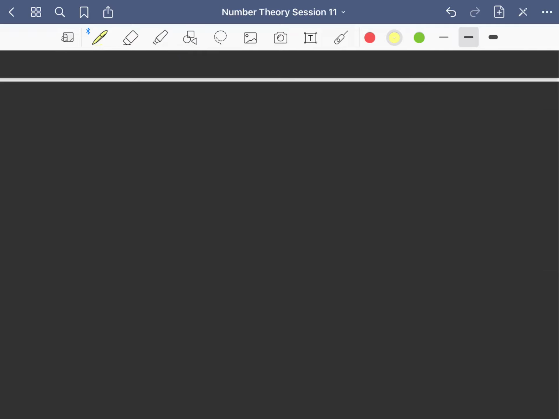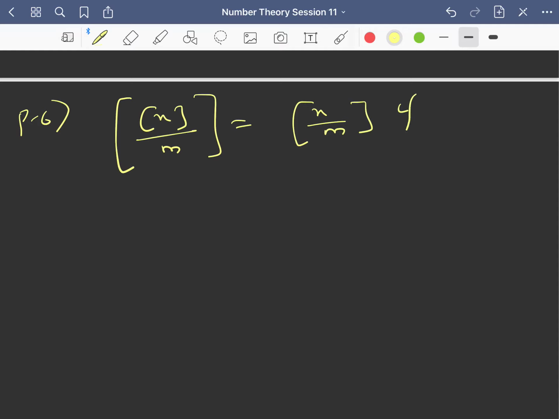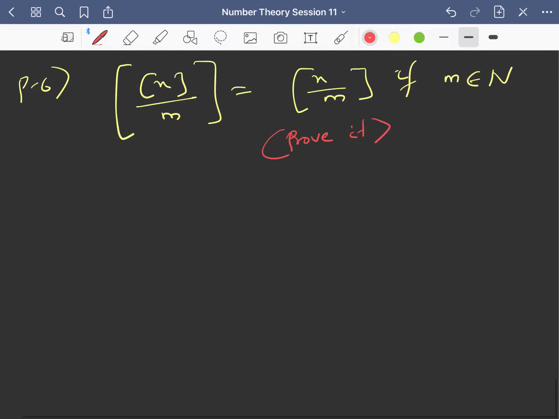Next, if you have the greatest integer of the greatest integer of x by m, you can write this simply as the greatest integer of x by m. This is true if and only if m is a positive integer, that is m belongs to the set of natural numbers, then only this is true. Fine. So you can try to prove it, right? This is an exercise for you. Yes.